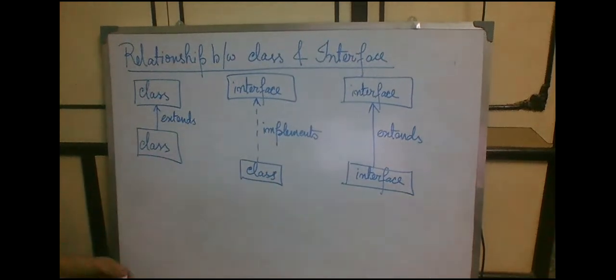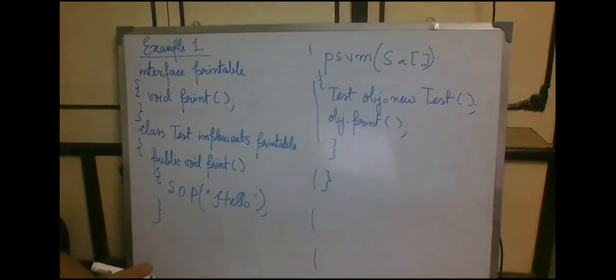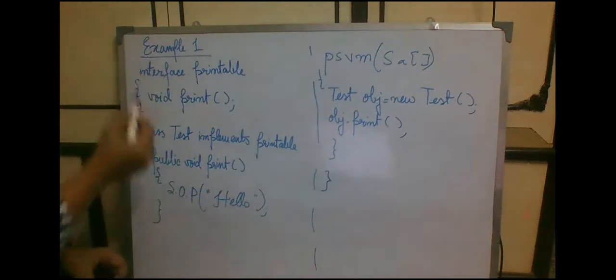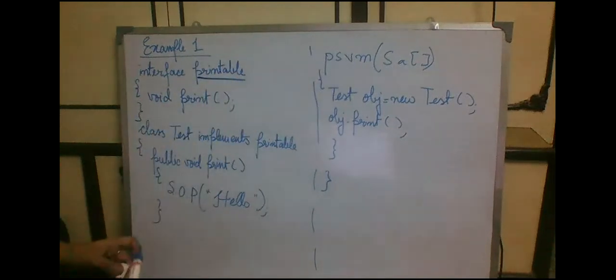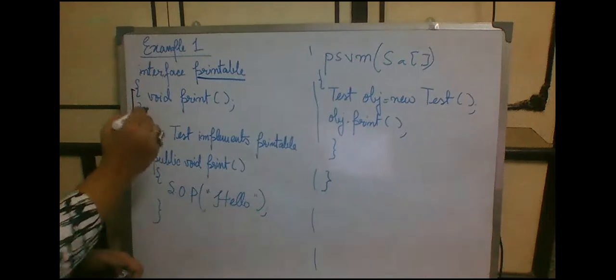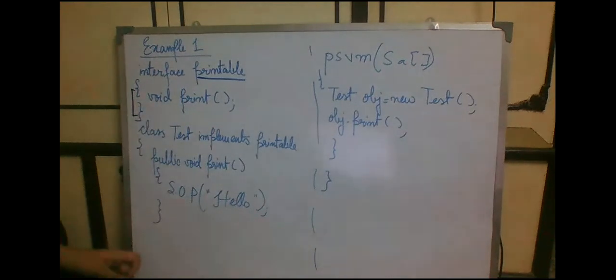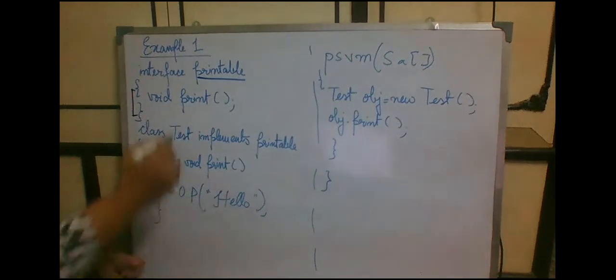Now, right away, we will be jumping to different examples of interface. So this is the very first example of interface. This example has been taken just to show you the syntax of how an interface should be implemented. What we have done: the keyword interface followed by the name. The name printable is the name of the interface. Next, this is the scope of the interface. Within that scope, we have given a void print. Obviously, this is the abstract method print.